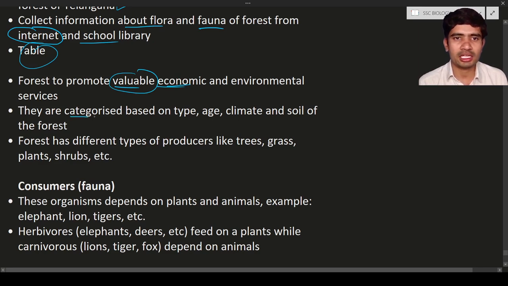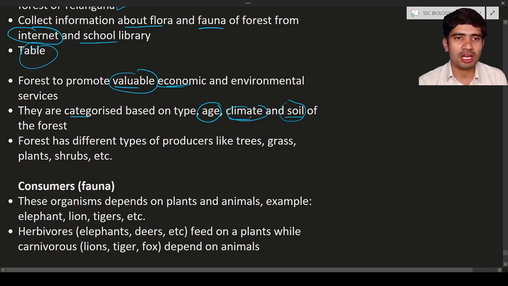Forests are categorized based on type, such as climate, type of soil, etc. Some forests have more age, some have less age, some have a better climate, and some have different types of soils and so on. Depending upon these different categories, forests are categorized in a number of ways.